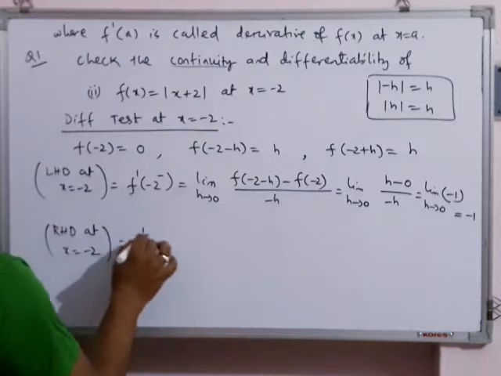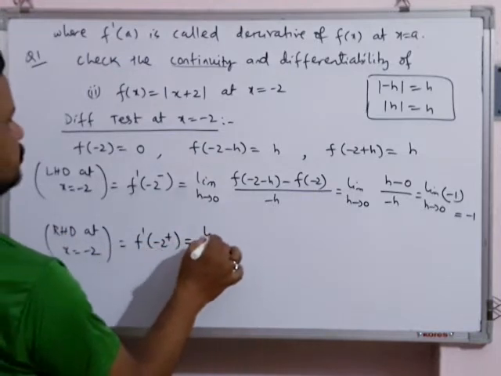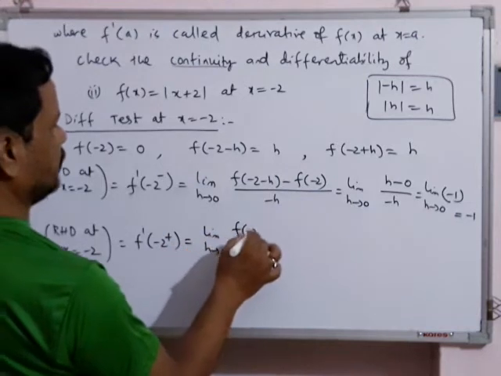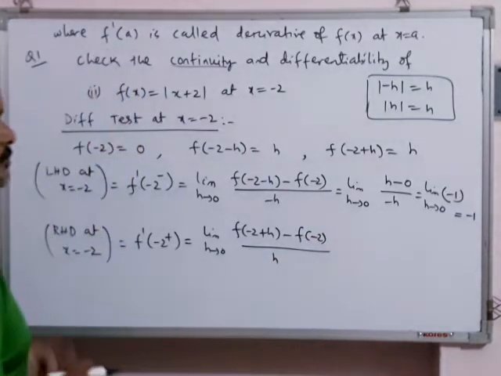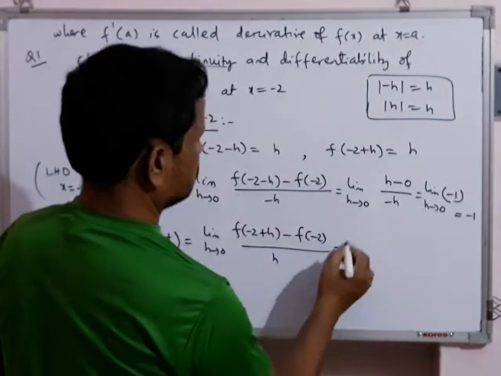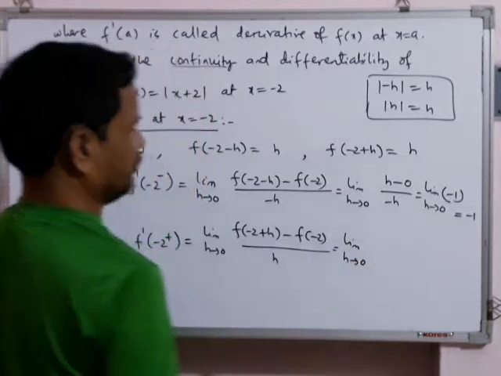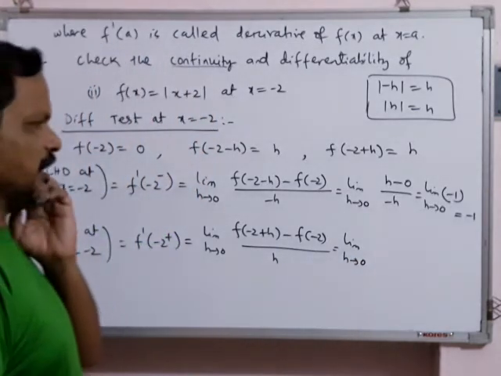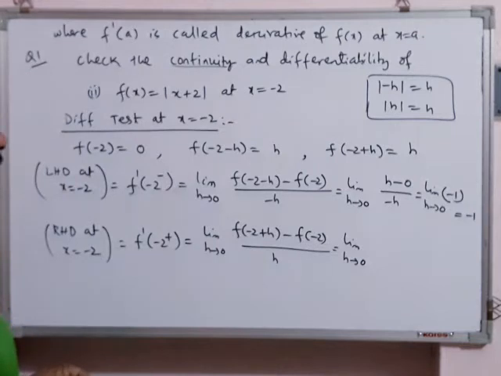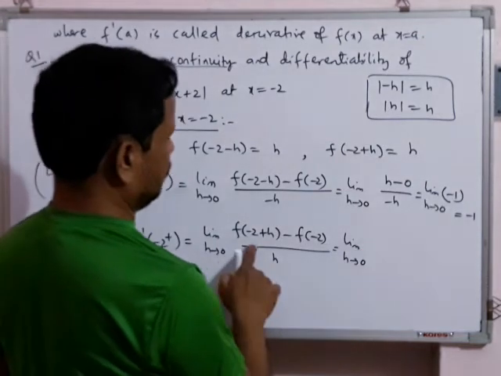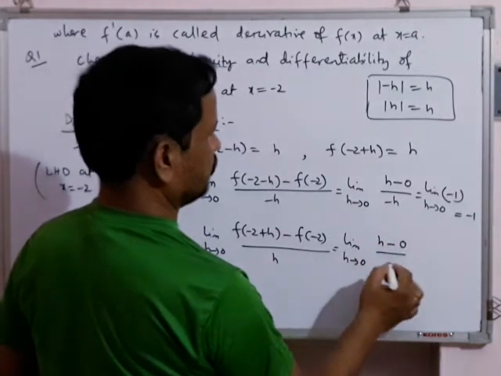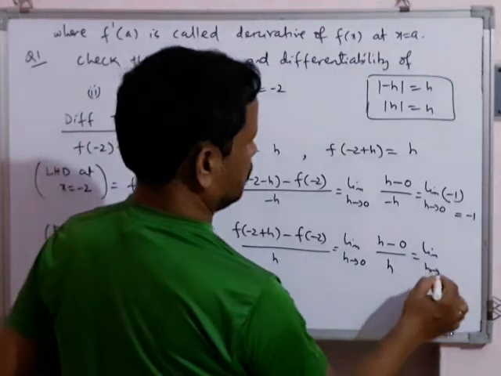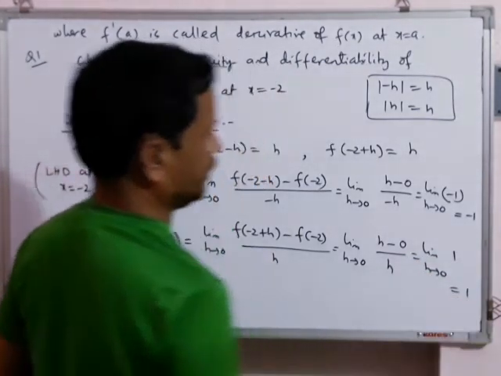This is f dash minus 2 plus, which is limit h tends to 0, f of minus 2 plus h minus f of minus 2 by h. You are getting it? This is the importance of the formula. So I am saying again and again, remember the formula, LHD formula and RHD formula. Now replacing all the values, f of minus 2 plus h is h, f of minus 2 is 0, by h. On evaluating, finally this is 1.